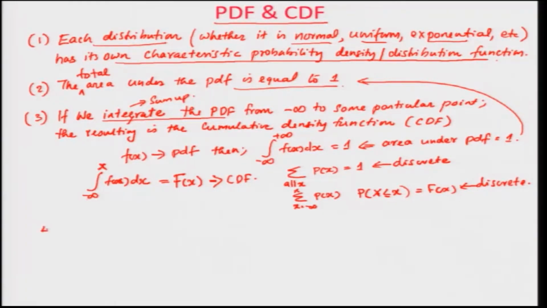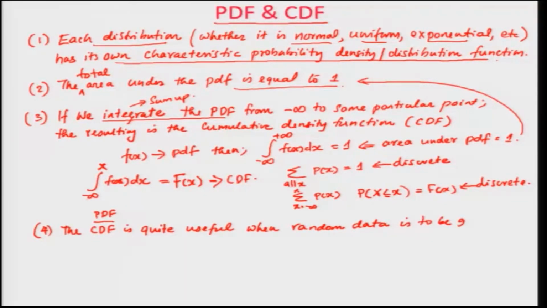So, the fourth point that you need to understand is that the CDF is quite useful, not just the CDF, the PDF also. The PDF and CDF are quite useful when random data is to be generated from the same distribution.